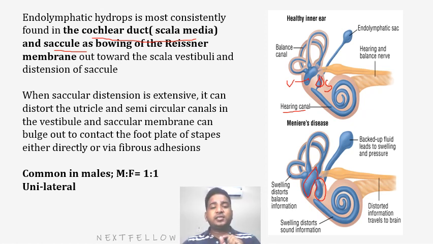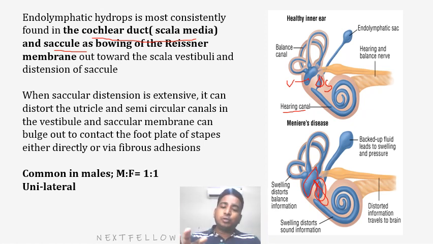When this saccular distension is extensive, it can distort the utricle. When this gets enlarged, it will again distort the utricle and the semicircular canal in the vestibule, and this will cause vertigo, plus this swollen up or bulged out saccule comes in close proximity to the stapes footplate. We know the stapes footplate is there in the bony labyrinth. So when this saccule bulges, it comes in close proximity to the stapes footplate.